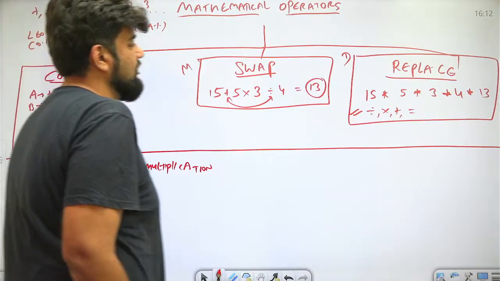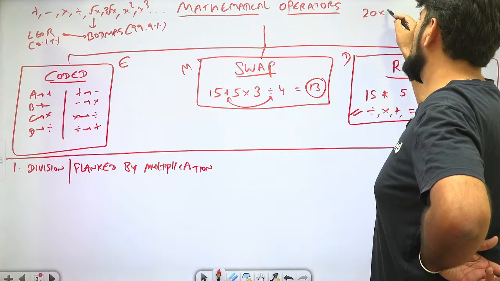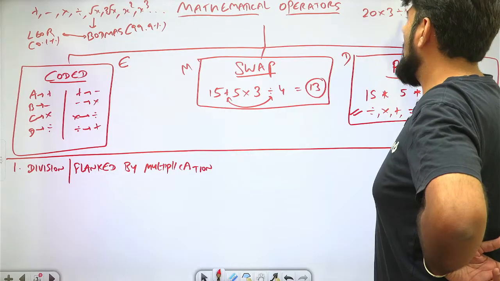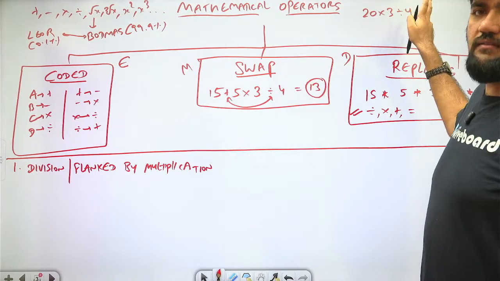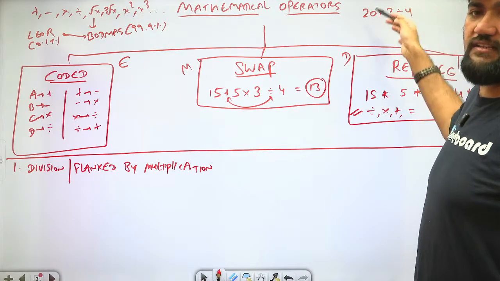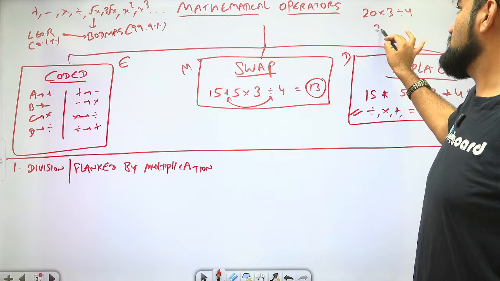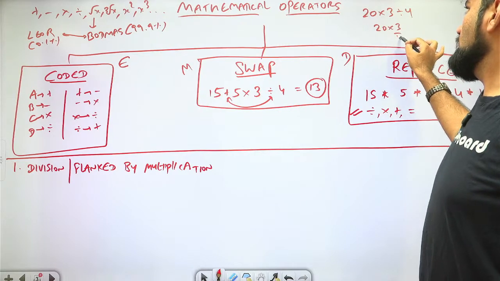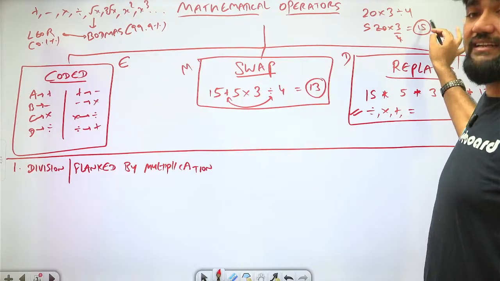What is flanked by? Flanked means, supposedly in this question, I have something like 20 into 3 divided by 4. Now I still feel that 3 divided by 4 is not possible. So I can flag this question and say that this is an incorrect version, but it is not, because I have 20 into 3 divided by 4. So this is nothing but 20 into 3 upon 4. Here 4 and 20 get cancelled and my final answer will be 15, which is actually an integer.